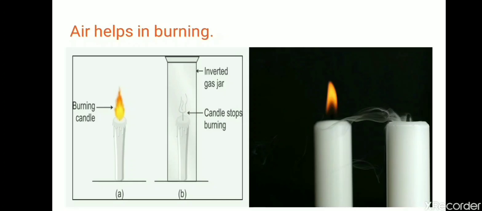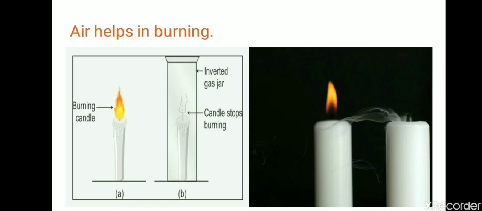Also children, nitrogen is used to dilute the oxygen. Actually, oxygen helps in burning, you know that, but it is so much burning, like things can burn so easily. So nitrogen makes the oxygen dilute. That's why irregular burning is not there. Things burn but in a particular amount. Okay, we have a particular atmosphere. If nitrogen will not be there, things will not stop burning, it will continue to burn. Okay, so what is the function of nitrogen? Nitrogen dilutes the oxygen amount in the air.